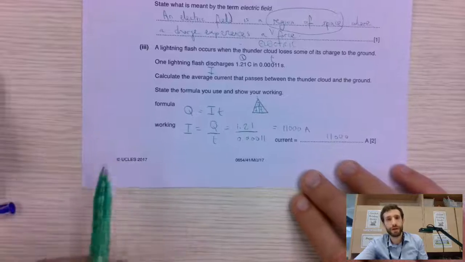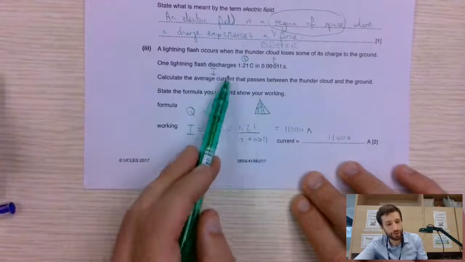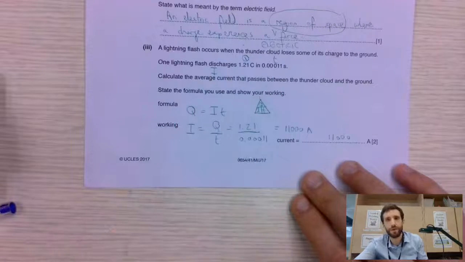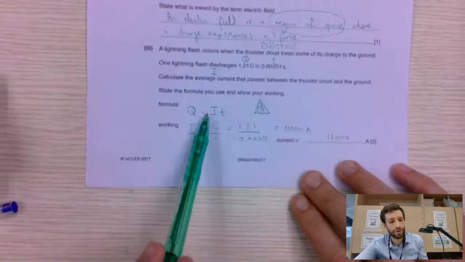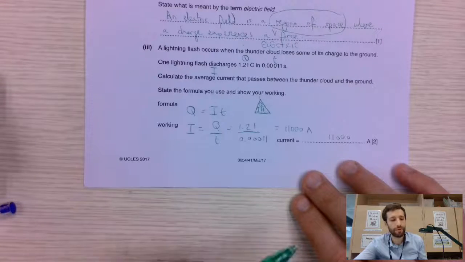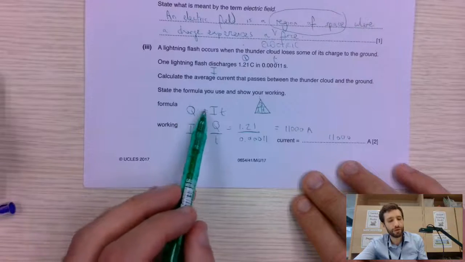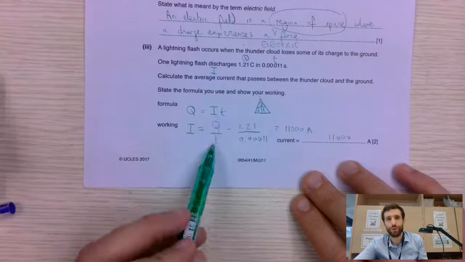We're asked to calculate a current, and we're told a charge and a time. So this is an equation that hasn't come up that often in these past papers. It might come up a bit more. Q equal to IT. "Quit" is my way of remembering that, obviously without the U in there. Q equal to IT, and therefore I is Q over T.